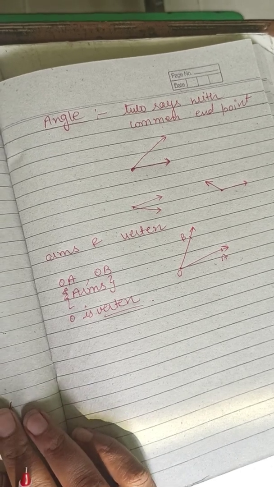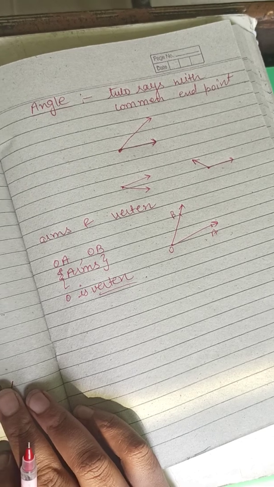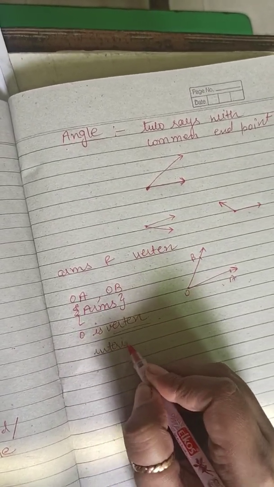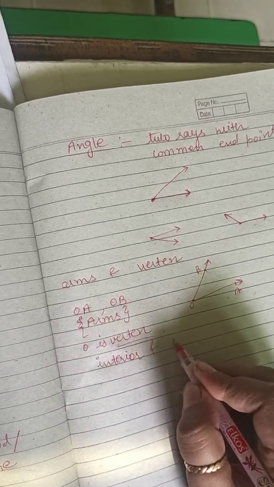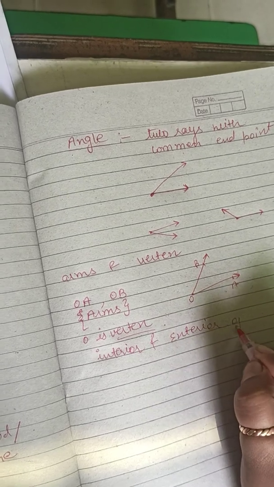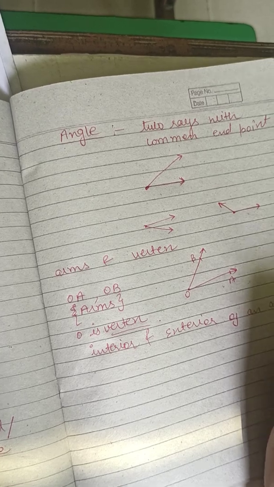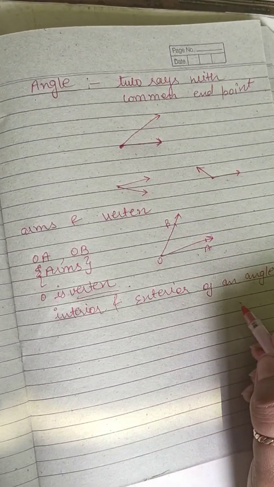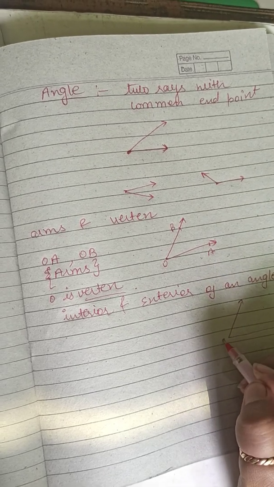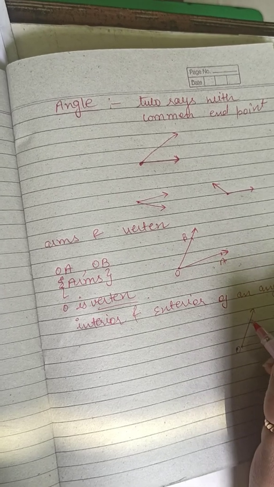After this, next is about the interior and exterior of an angle. So this is the angle AB.